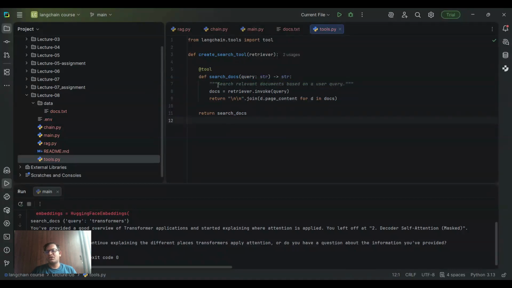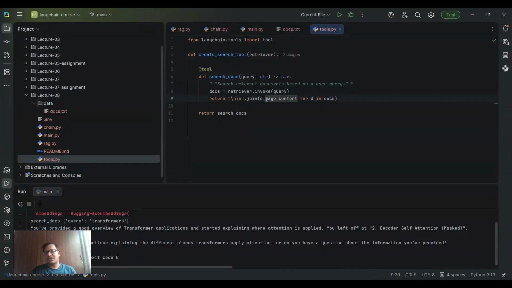It gives the model, or your LLM, more context to work with. Then I'm just passing the whole documents to this function, and when we return it, it goes to the retriever, and from the retriever we get the output.